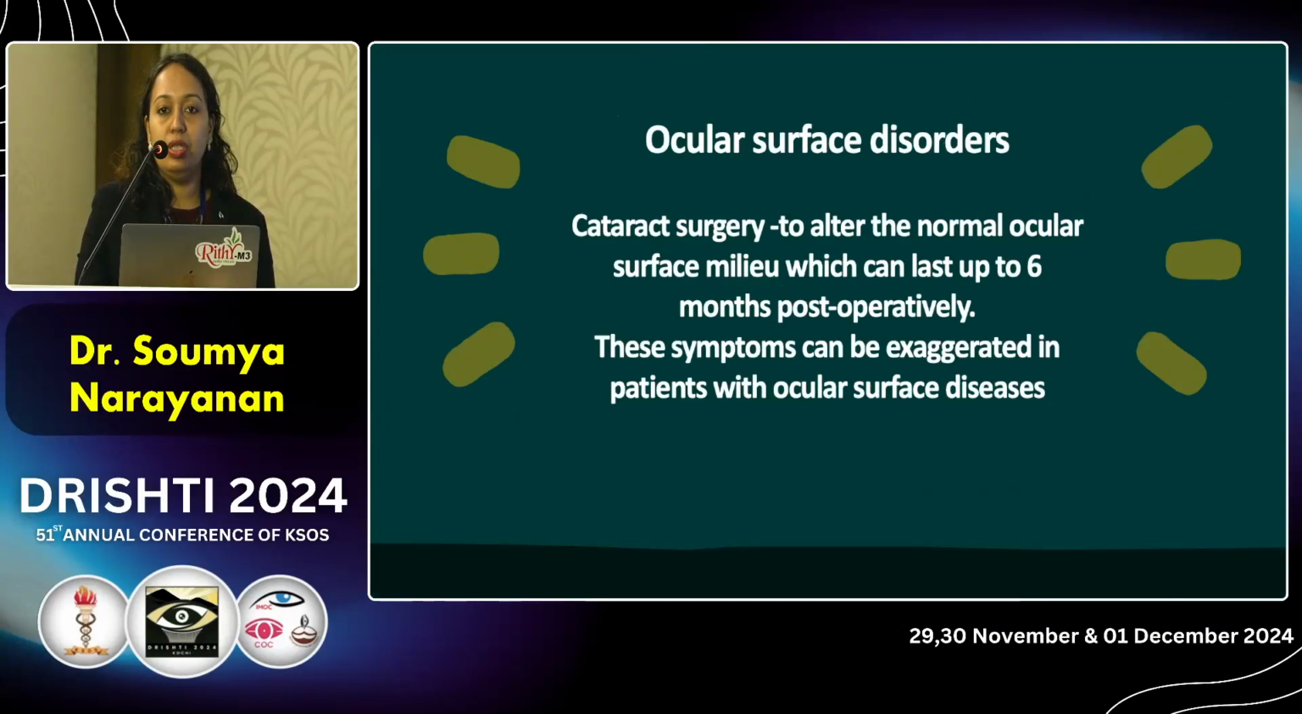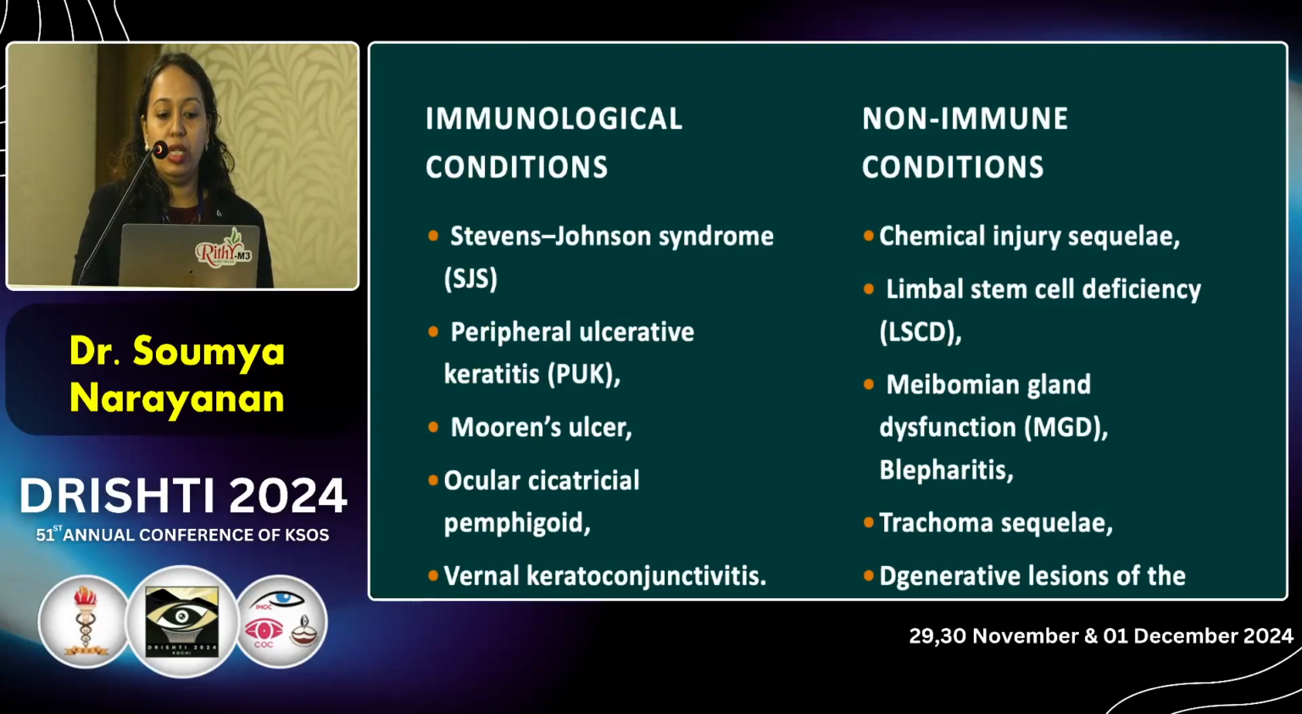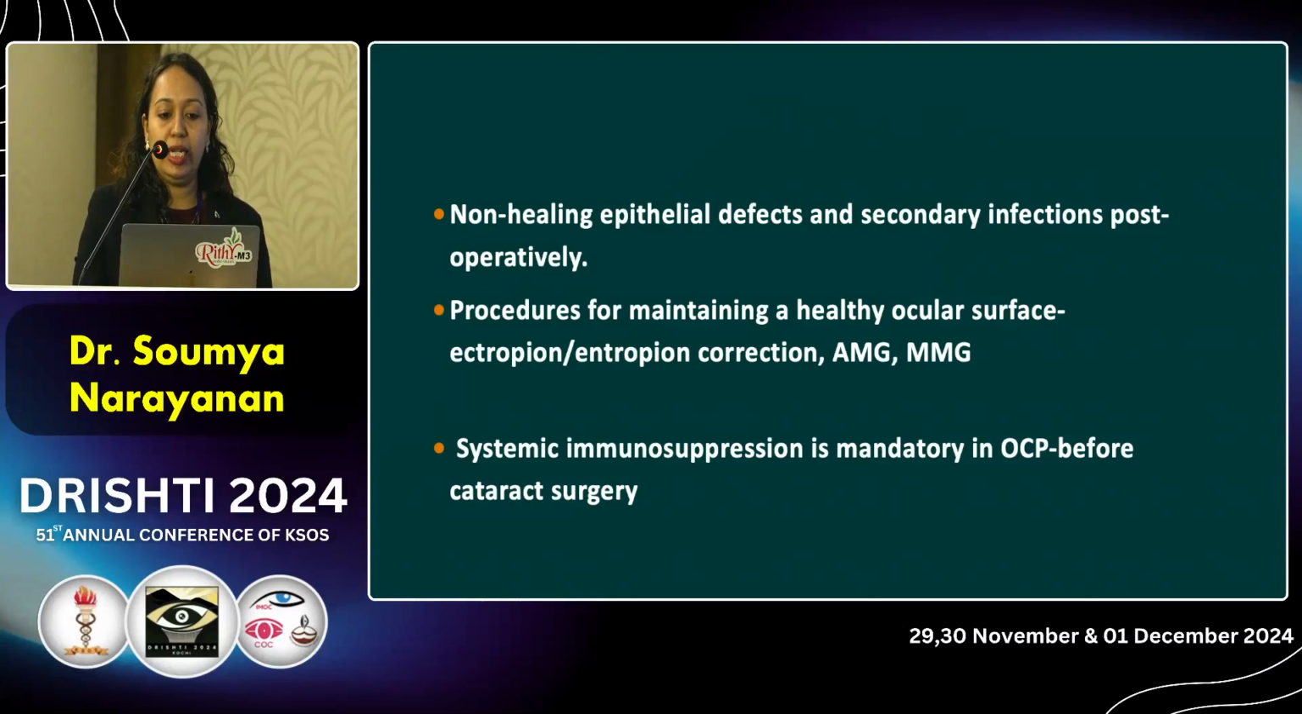Cataract surgery is known to alter the normal ocular surface milieu, which can last up to 6 months postoperatively. These symptoms can be exaggerated in patients with ocular surface disorders. So knowing whether the patient has immunological or non-immunological causes of ocular surface disorder is a must, because they can lead to non-healing epithelial defects and secondary infections postoperatively.